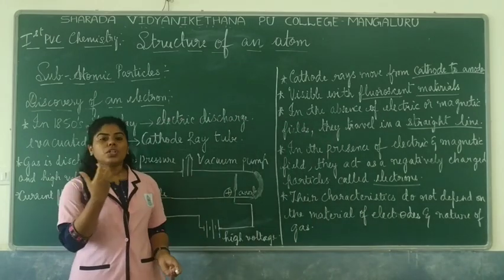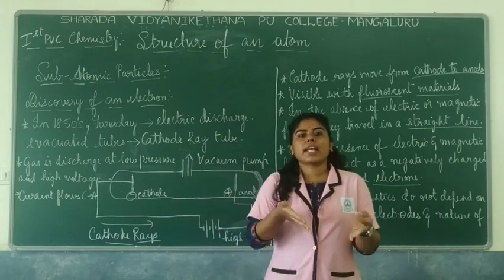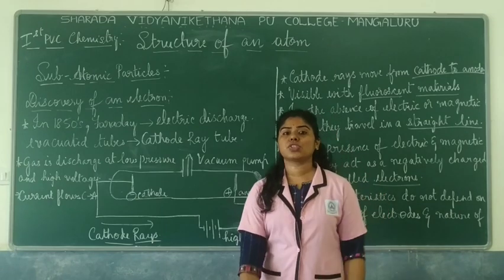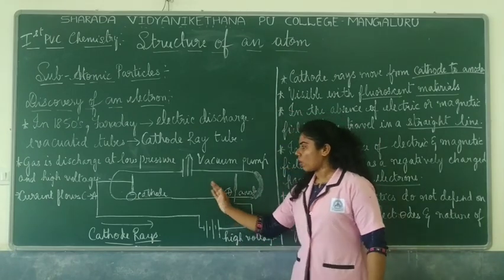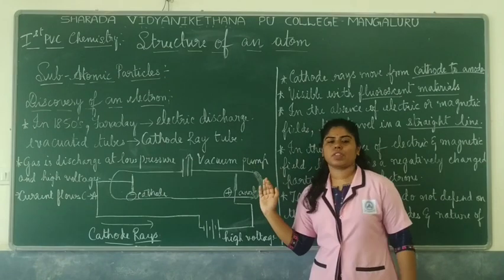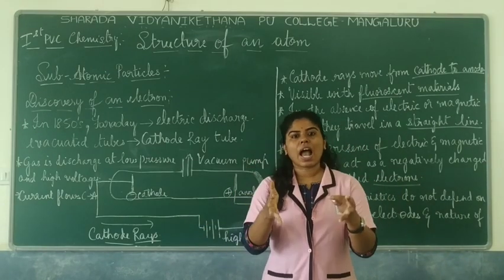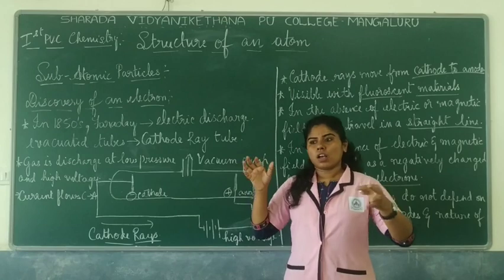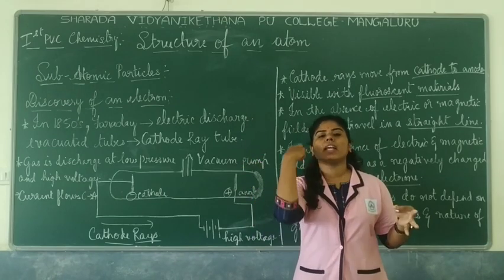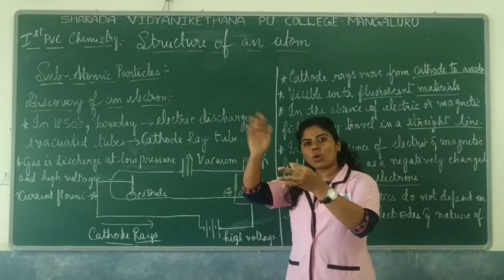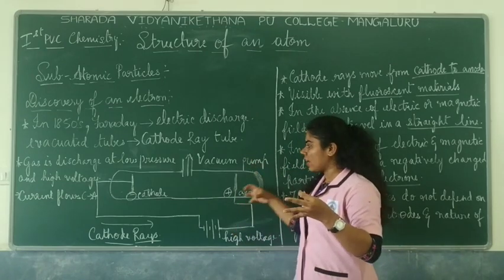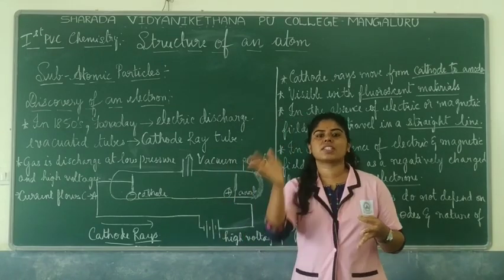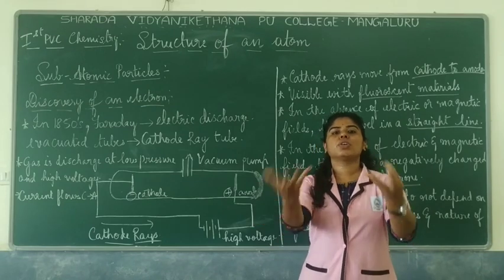Now, in order to get a better idea of what exactly is moving from one end to the other, and why it is called cathode rays, the confirmation of cathode rays was done by coating a fluorescent material. Like you have it in TVs, right? You have cathode ray tubes inside TVs, the older television version. There you see that on the screen you get the image or the light. That is due to the coating of this fluorescent material. And this cathode ray tube is present behind, which pushes a stream of particles towards the screen. So as soon as it reaches the screen, you get the image or the light.